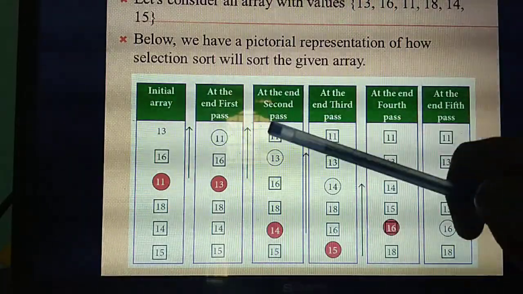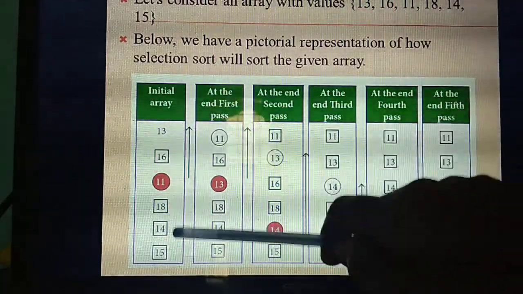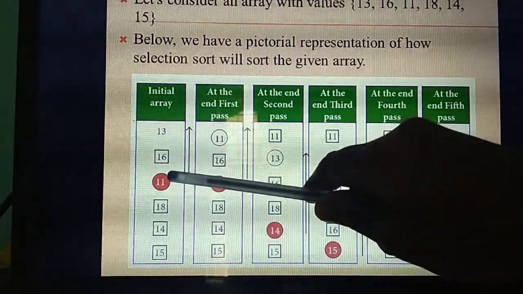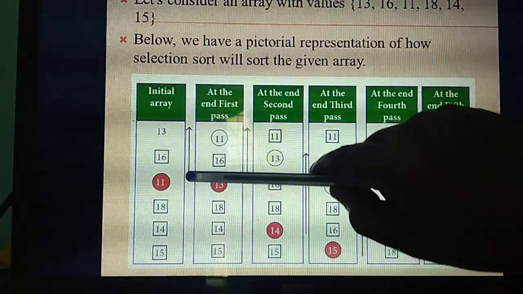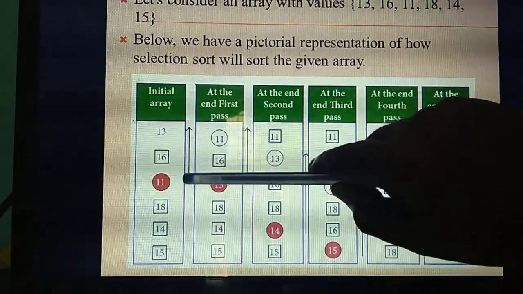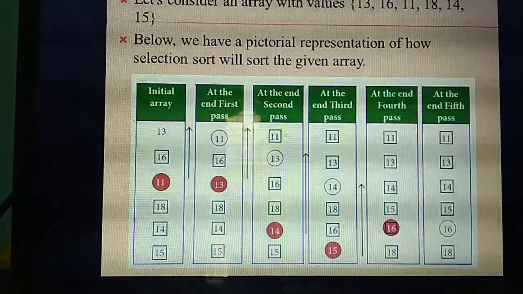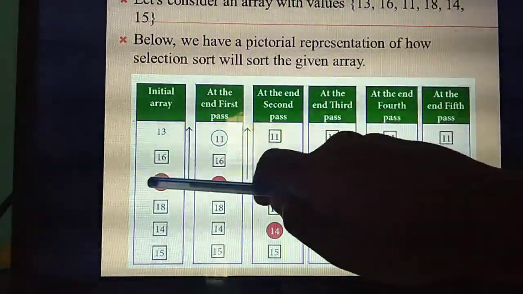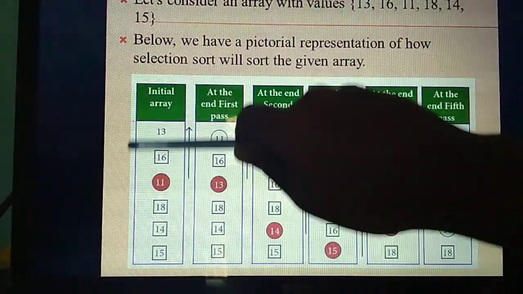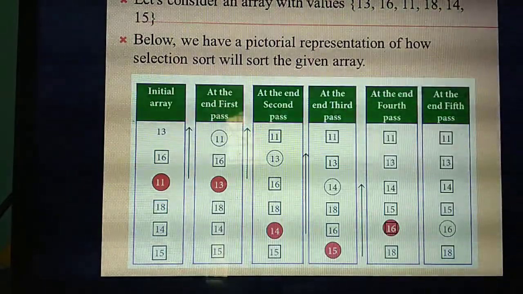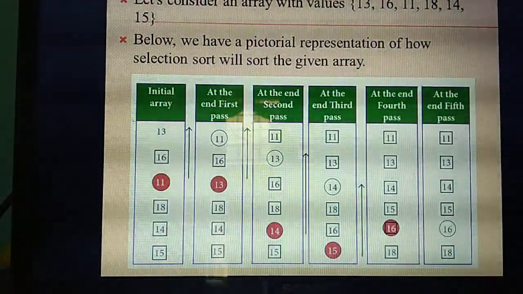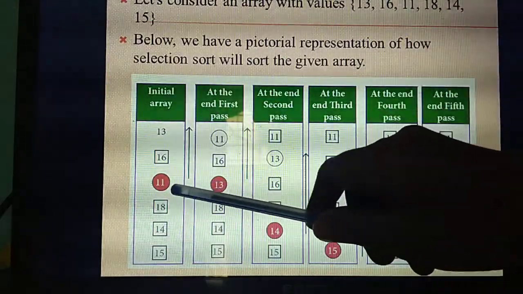Among these, which is the smallest element in the array? 11. So from the place where you are sorting, you need to draw an arrow mark showing where you are starting from. You need to shift this 11 to the first position. Which element you are shifting, in that place you need to shade. You can shade that particular element with a pencil.